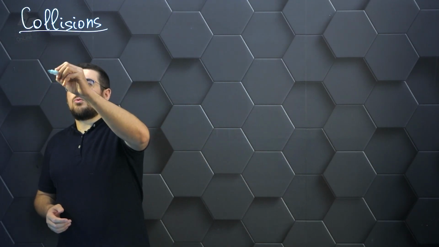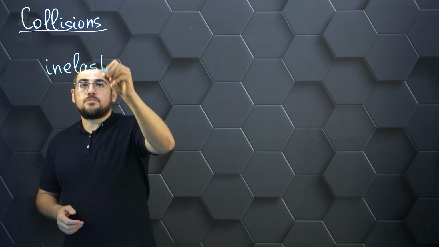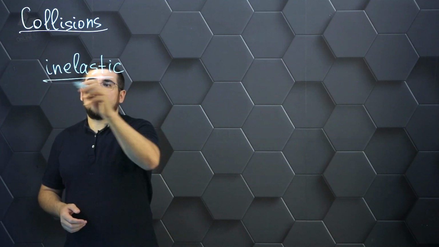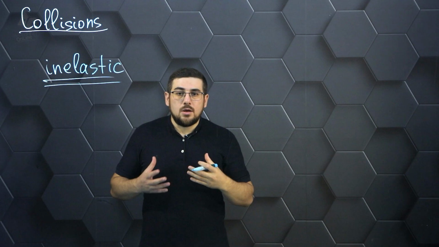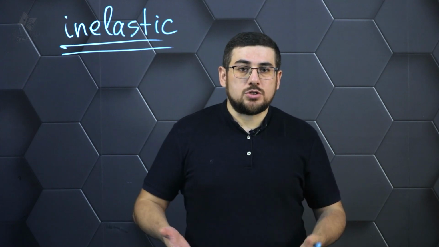So the first type of collision we will consider is the inelastic collision. This type of collision says that when these objects interact with each other, after the collision they move in the same direction with some common velocity, so we can consider them moving together as one common body.